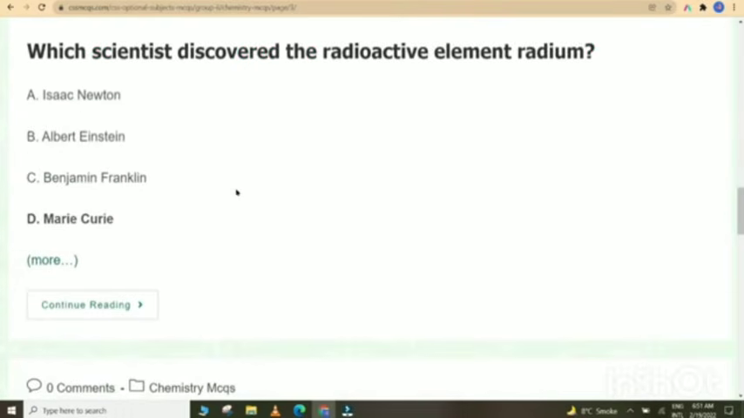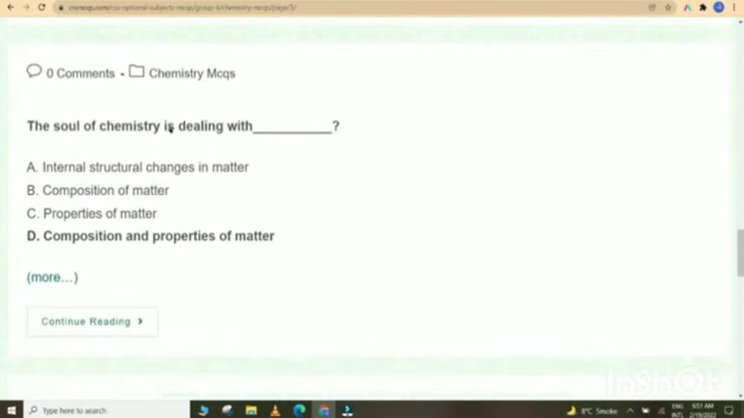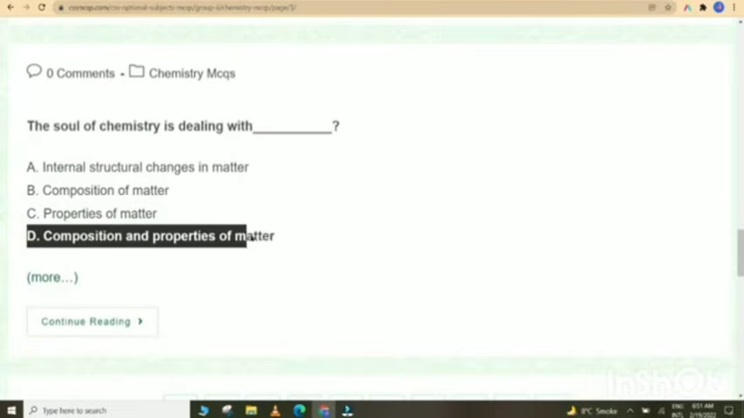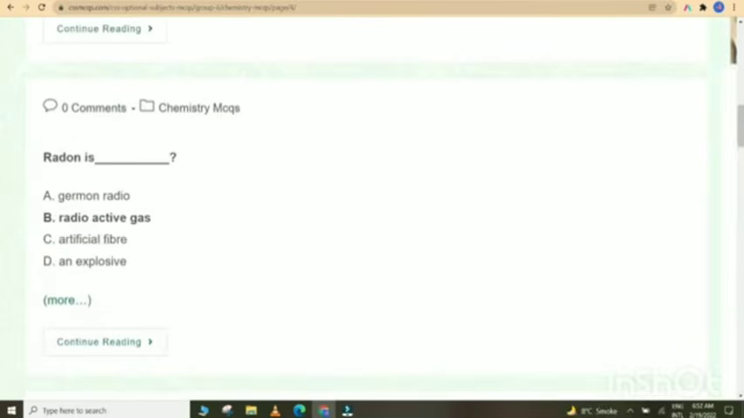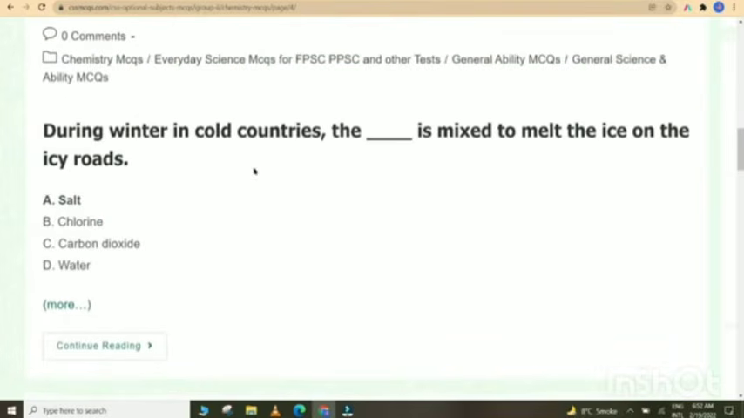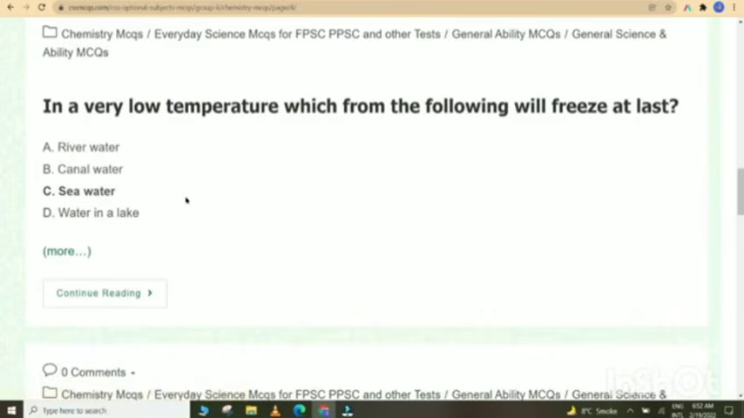Which scientist discovered the radioactive element radium? Marie Curie. Nail polish remover contains acetone. The soul of chemistry is dealing with composition and properties of matter. Which of the following is the most toxic gas? Carbon monoxide. Radon is radioactive gas. During winter in cold countries, salt is mixed to melt the ice on icy roads. In a very low temperature, which of the following will freeze last? Seawater.